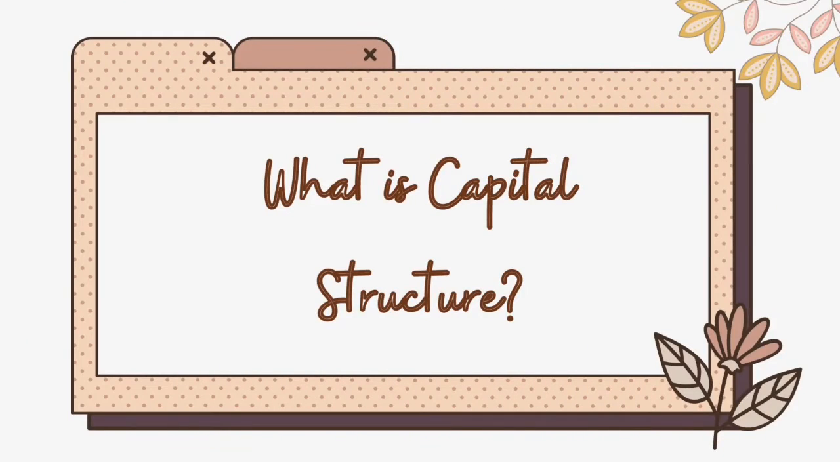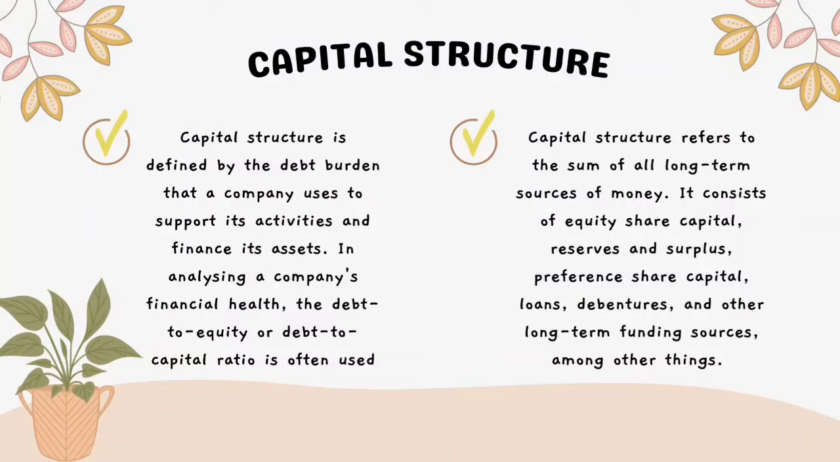Let's move on to the first content. What is capital structure? Capital structure is defined by the debt burden that a company uses to support its activities and finance its assets. In analyzing a company's financial health, the debt to equity or debt to capital ratio is often used. Capital structure refers to the sum of all long-term sources of money. It consists of equity share capital, reserve and surplus, preference share capital, loans, debentures, and other long-term funding sources, among other things.